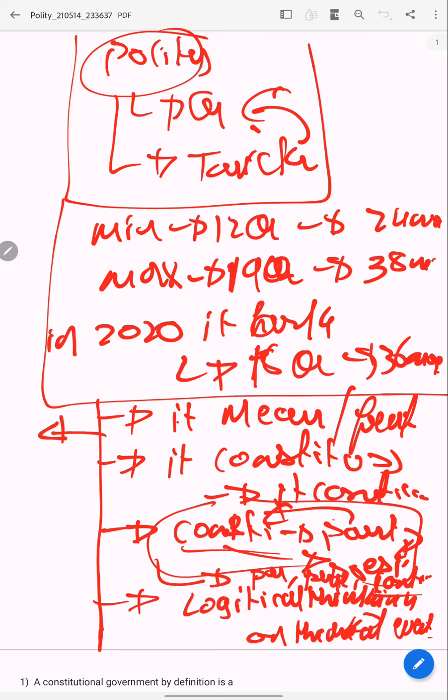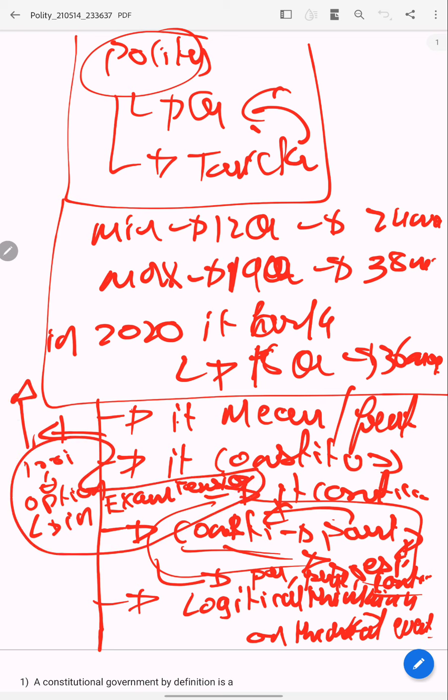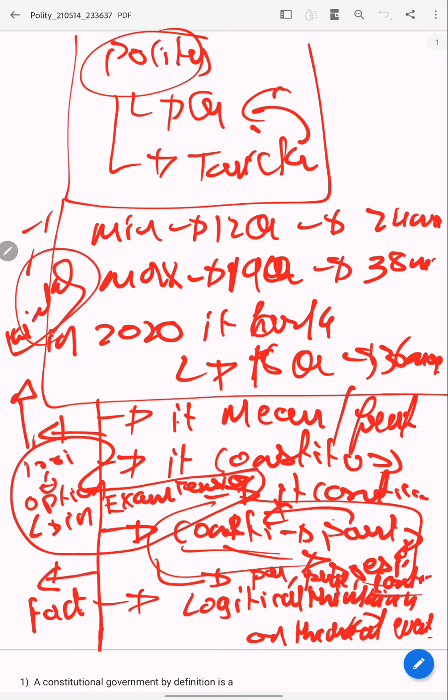Fifth, it will check whether you are capable of eliminating irrelevant options in exam tension, whether you have the capability to think and eliminate the options under tension. And sixth, these questions will check your facts, your memory power. So these 6 types of questions will be framed by the UPSC.